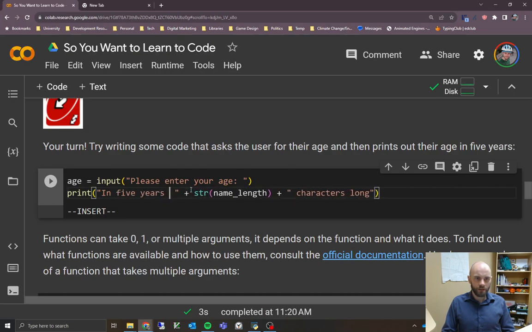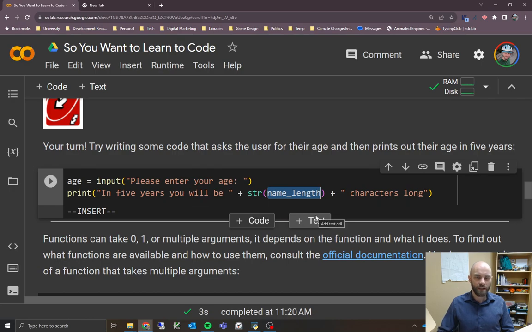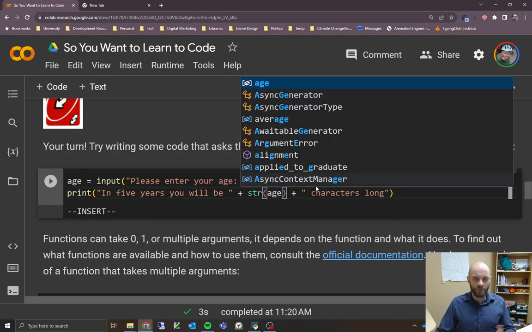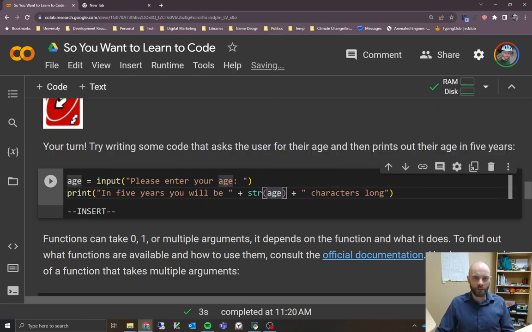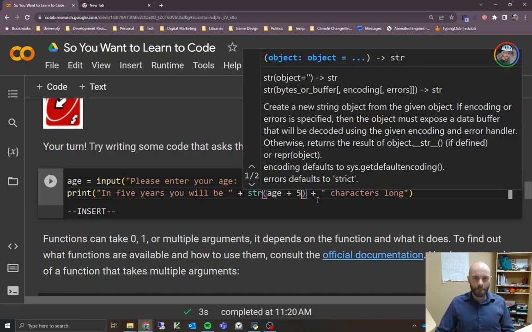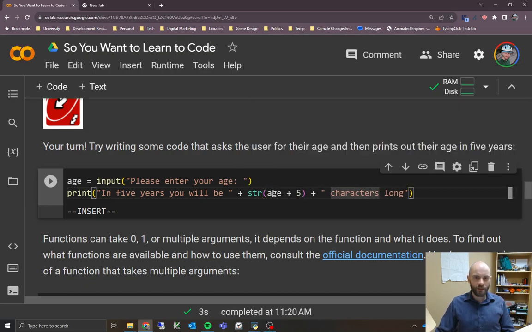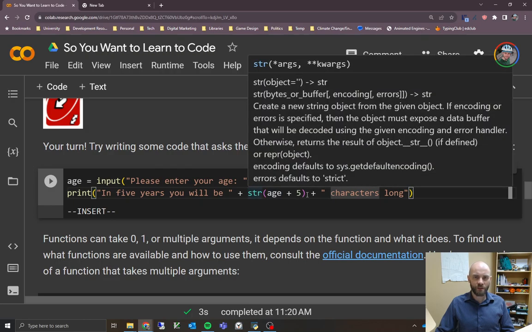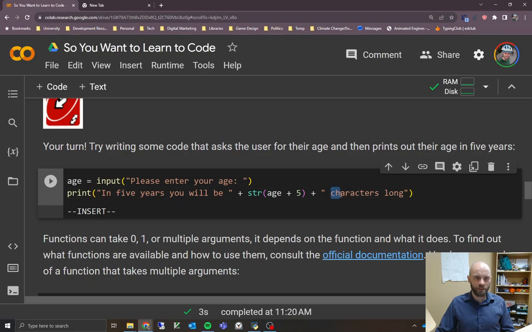So I'm going to say, in 5 years, you will be, and then we want to do our age. I'll leave this string function in here because I want to change it back to a string eventually. But we first of all need to do the math on it. So if we just put an age here, we would get back our current age, but we want to add 5 to it, right? So let's start with just that and see what happens. So let's say age plus 5 makes sense. Converting that back to a string, you will be 5. That's probably the end of the string. We don't need the rest of this here anymore, do we?